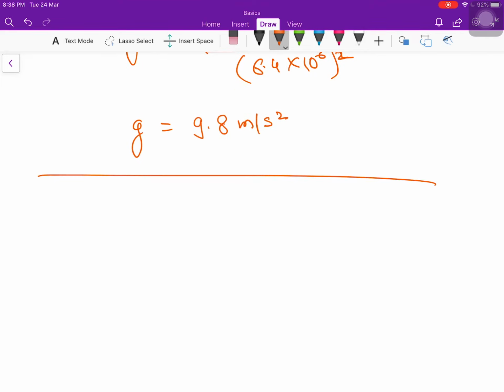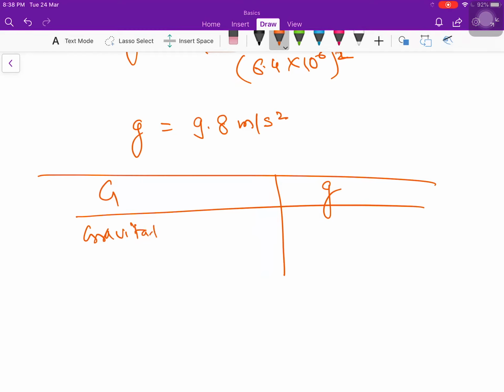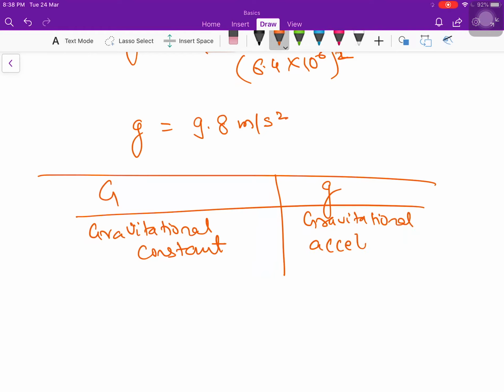So today we learned two things. One is capital G, second is small g. Let me write it again. This is the gravitational constant, and this is gravitational acceleration.